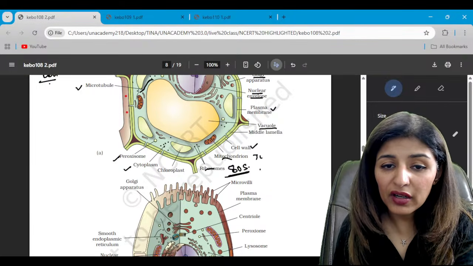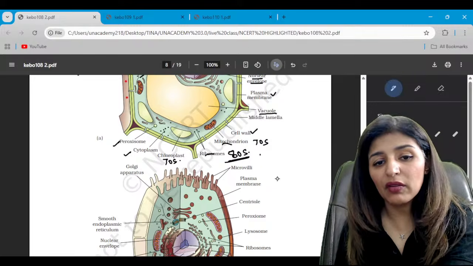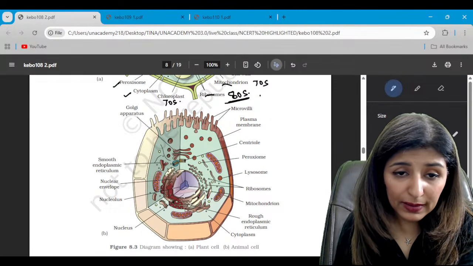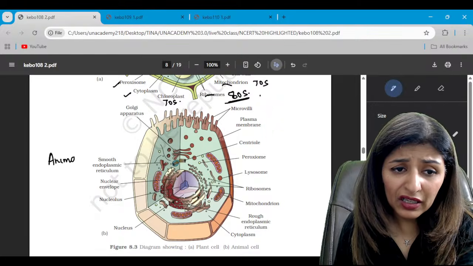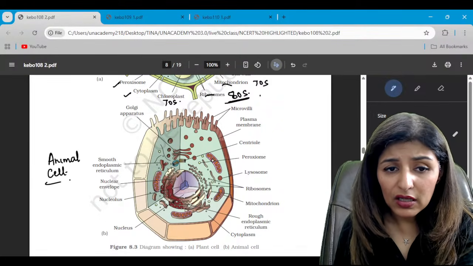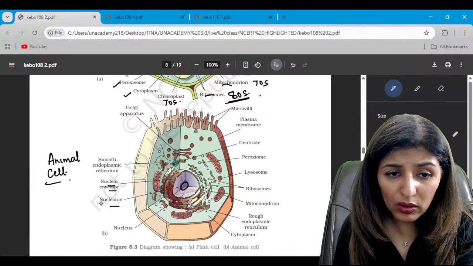While mitochondria and chloroplast, this is the chloroplast, will have 70S type of ribosomes. Now look at the diagram of animal cell. We don't see a very large vacuole here. It is an animal cell. Is that clear? So see, this is the nucleus, the nuclear envelope, the rounded body is called the nucleolus.